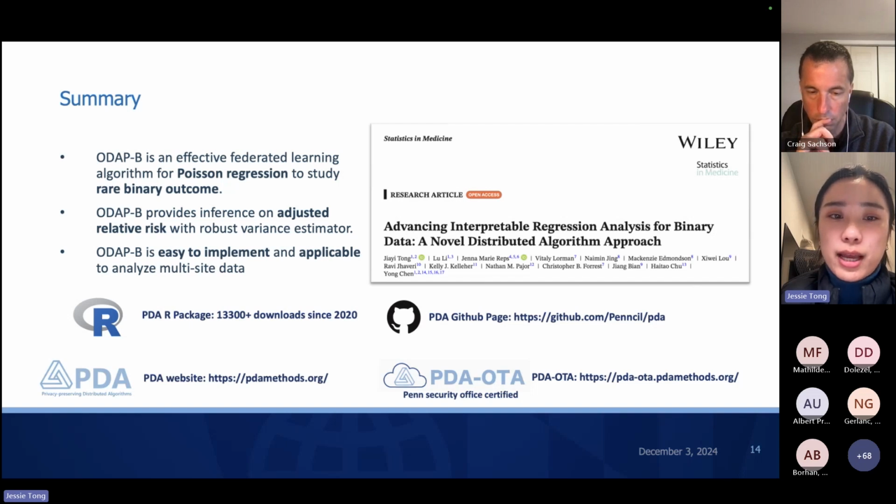And since we have applied this method to the real-world setting, we have demonstrated the applicability of our proposed federated learning algorithm. If you are interested in applying ODEP-B in the real-world setting on your database, please feel free to use our R package and also use our website, PDA and PDA OTA, for further details.